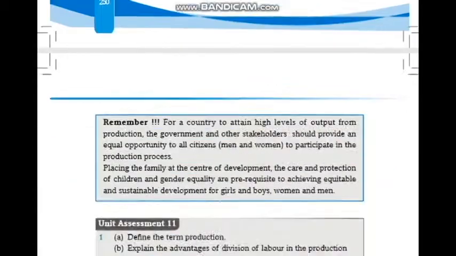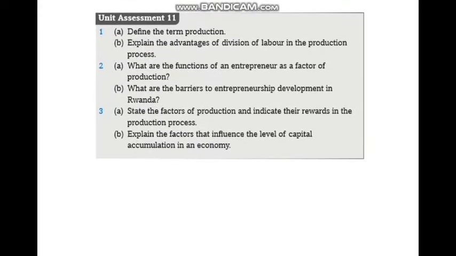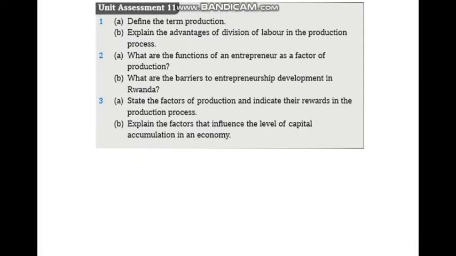accumulation. And as a unit assessment: define the term production. Explain the advantages of division of labor in the production process. What are the functions of an entrepreneur as a factor of production? What are the barriers to entrepreneurship development in Rwanda? State the factors of production and indicate their rewards in the production process. Explain the factors that influence the level of capital accumulation in any economy.